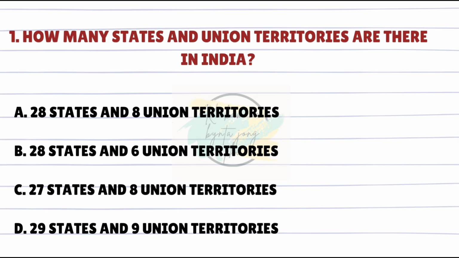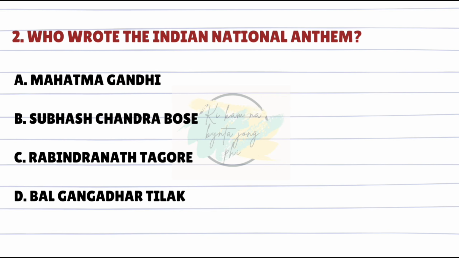How many states and union territories are there in India? Answer is A. 28 states and 8 union territories. Who wrote the Indian national anthem? Answer is C. Rabindranath Tagore.